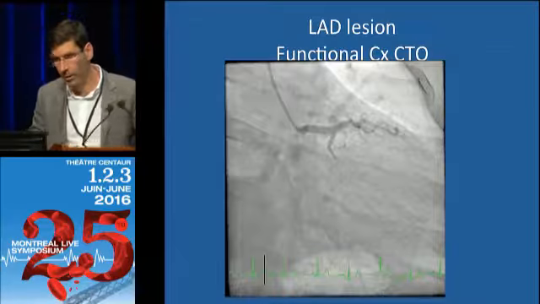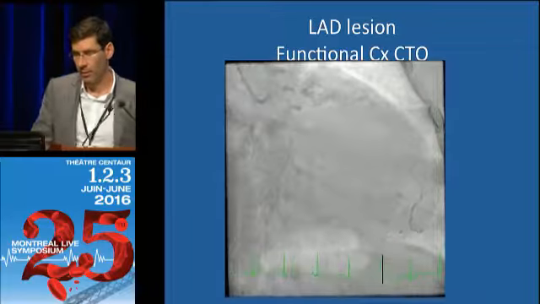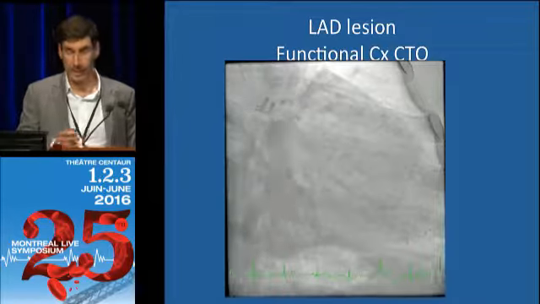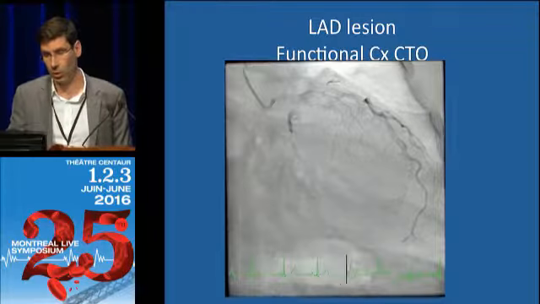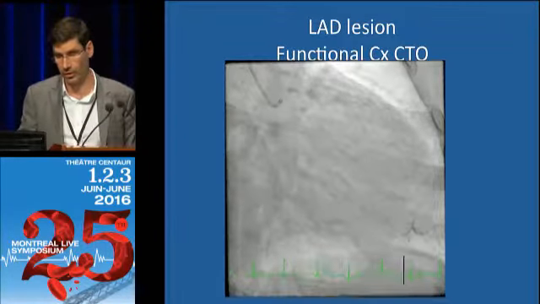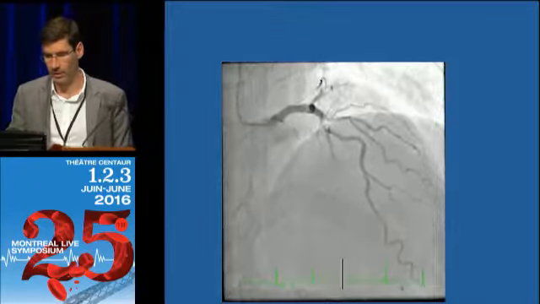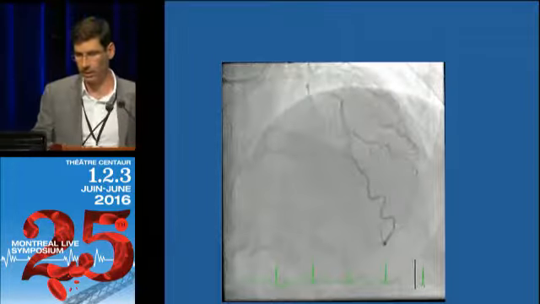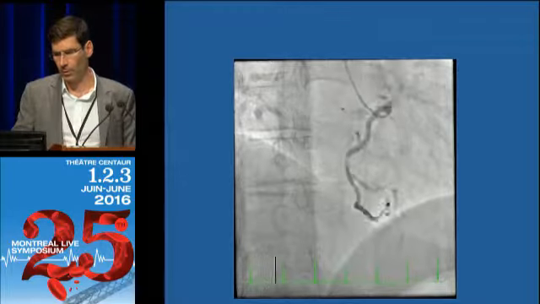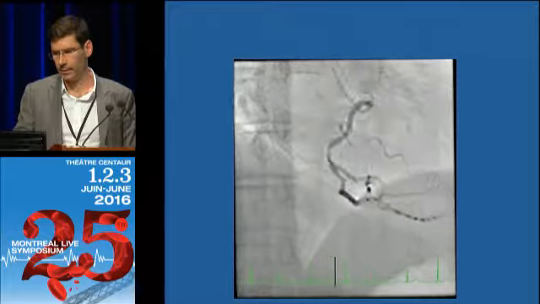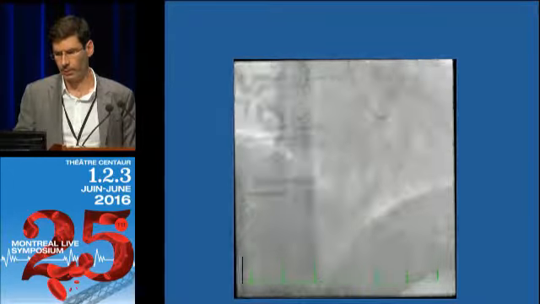I'm going to show you here one last case. This is a gentleman that was treated yesterday and today, this morning. So I'm going to show you what we did. He's got a functional CTO of the circumflex. The circumflex is actually, seems a bit small there, especially for bypass surgery. He's got this LAD lesion at the level of a big diagonal. And from the right, you see that there's a lower OM that is collateralizing.